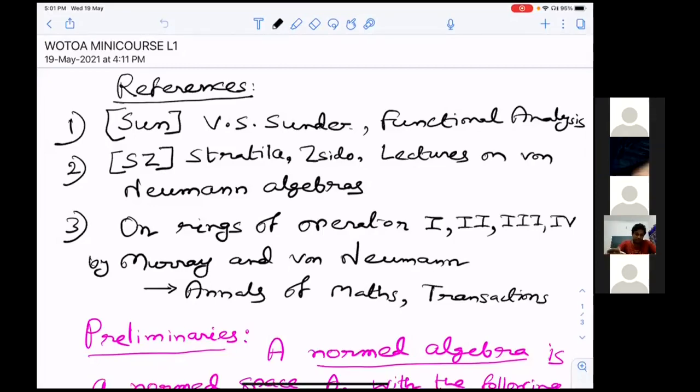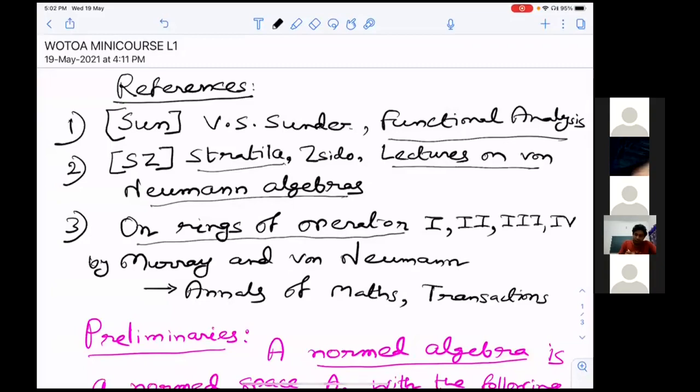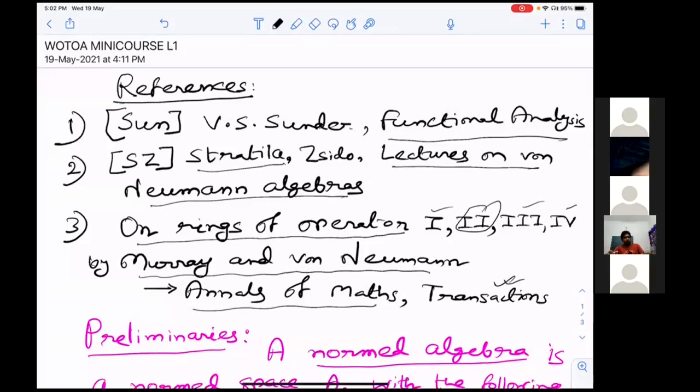So the references are these. First, this one is from V.S. Sunder, Functional Analysis, and another one is Stratila and Zsido, Lectures on von Neumann Algebras. The main things of von Neumann algebras come from these four papers, On Rings of Operators, by Murray and von Neumann. I think the first, third and fourth are in Annals of Mathematics, and the second in Transactions of the AMS. So these are the references.